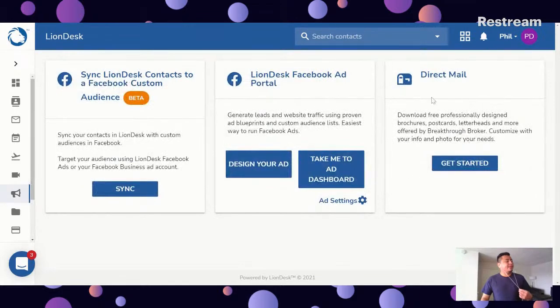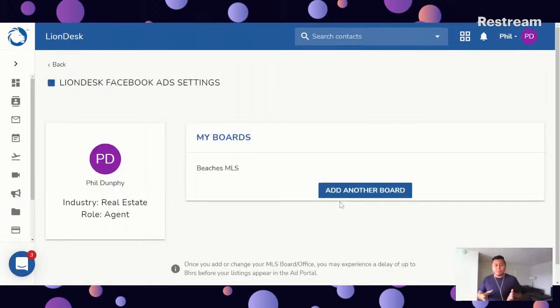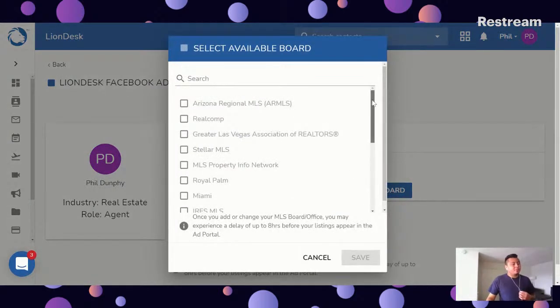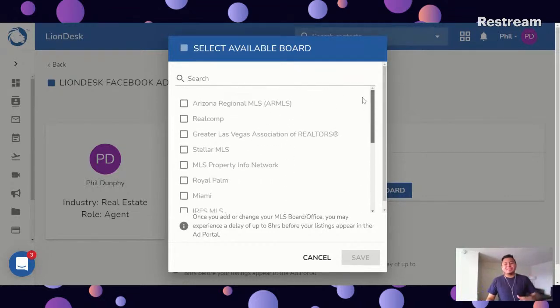So let's go back to the beginning here. Liondesk Facebook ad portal. You're going to see this button here, ad settings. When you click here, you are going to see the different MLS boards that we can connect with. You'll see add another board, and you'll see all of the boards listed here. We added a handful of more new boards to this list. So I'm going to go ahead and read through this entire list.